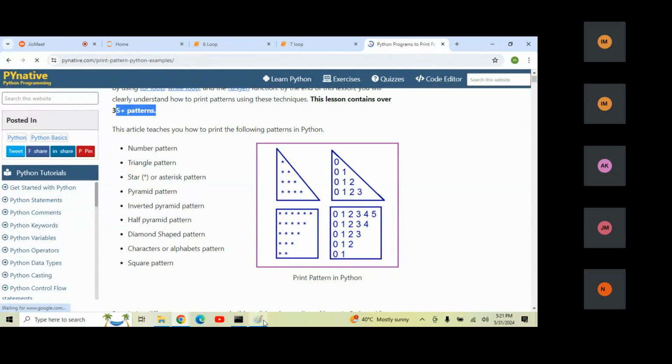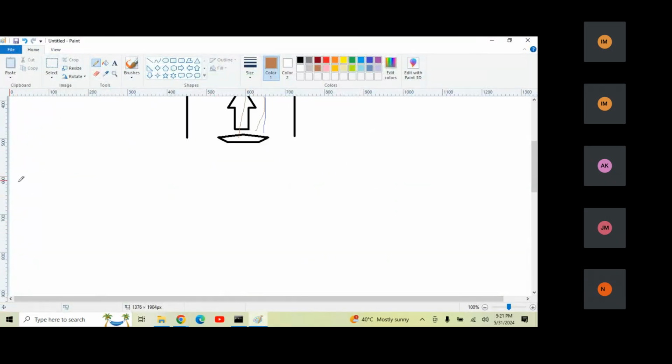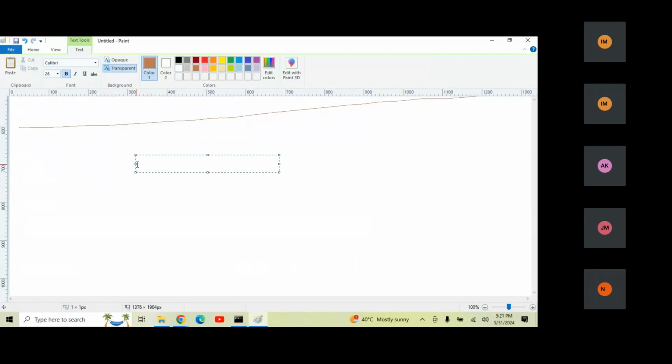So how do you draw a pattern? Let's take an example. Just assume this is my pattern.